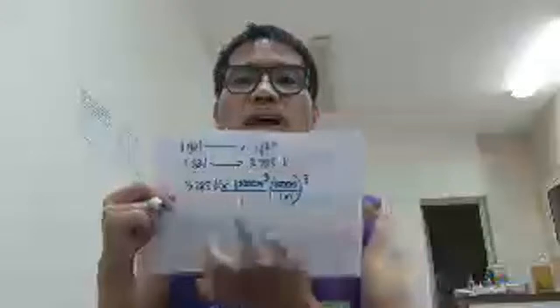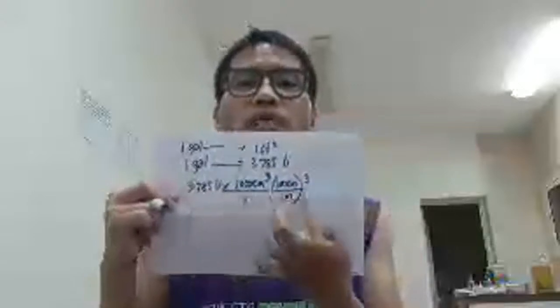The whole quantity is raised to the power of 3, because we have cubic centimeter, so that the numerator will become cubic meter and the cubic centimeter cancels. In this case, it's reversed.